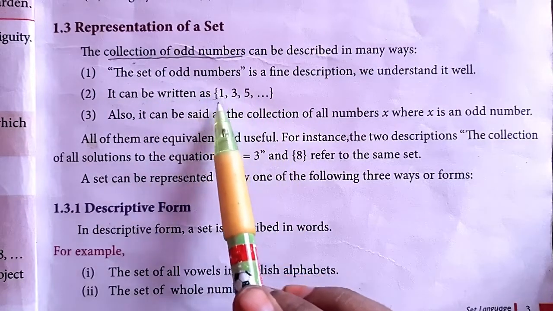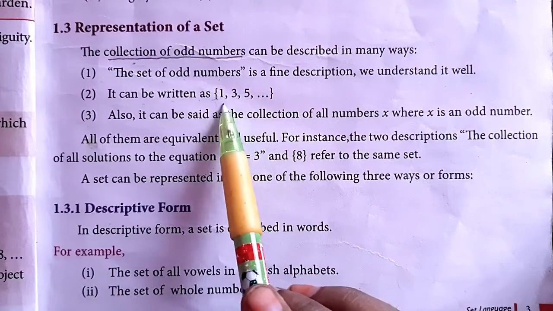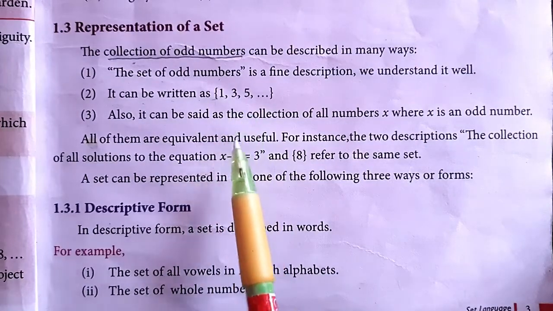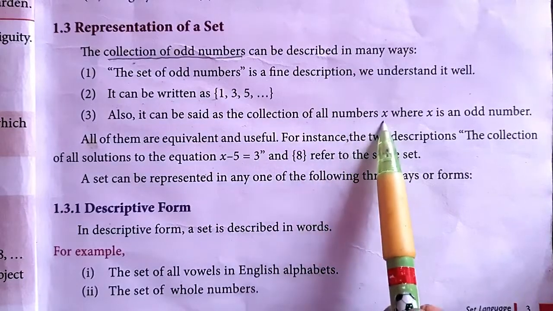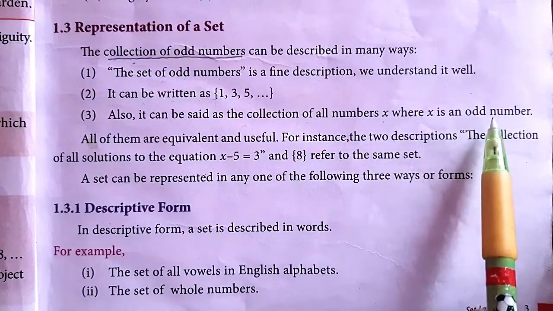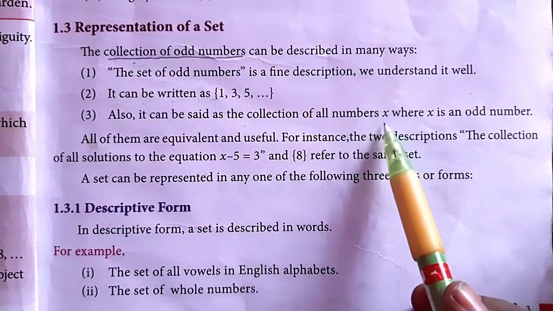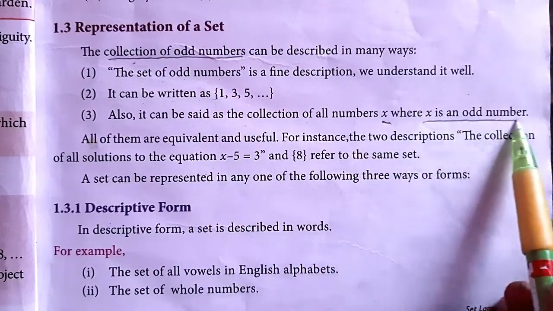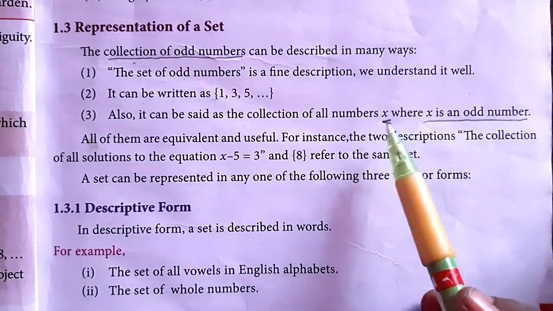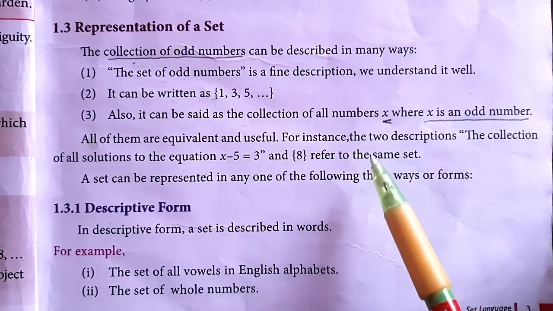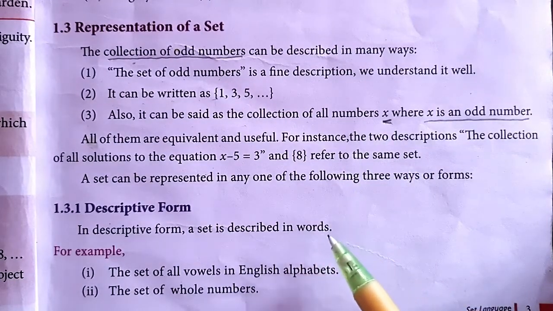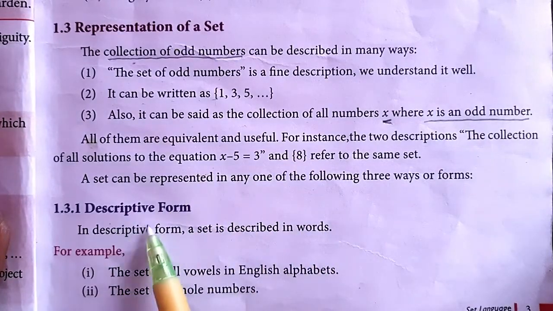So verbally we can say that, and also in symbols, in a mathematical way. Also it can be said as the collection of numbers x, where x is an odd number. It is the standard form, a common form. It is a method to write the set in standard form. Okay, now we can go through it. First look at the descriptive form.